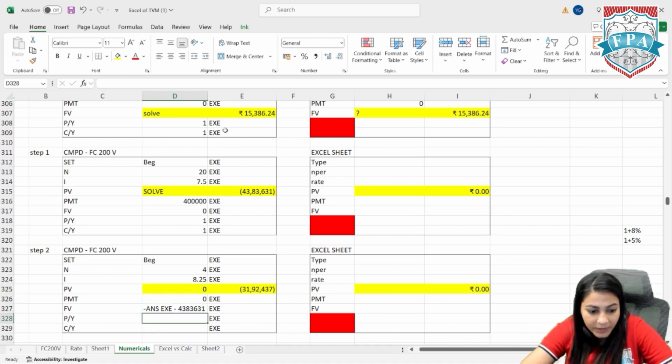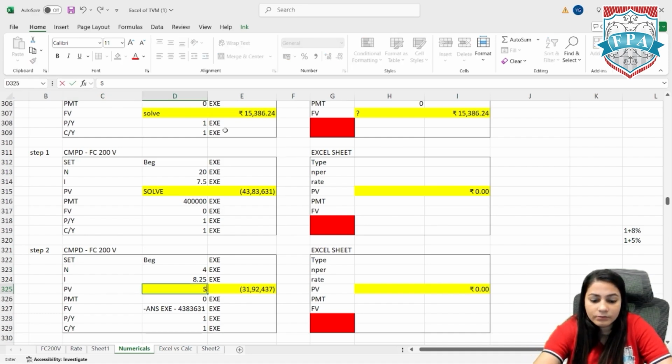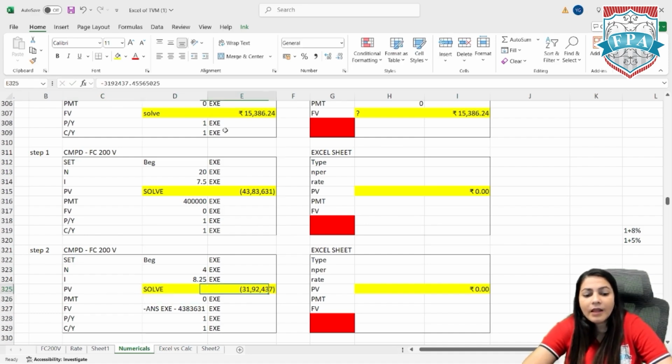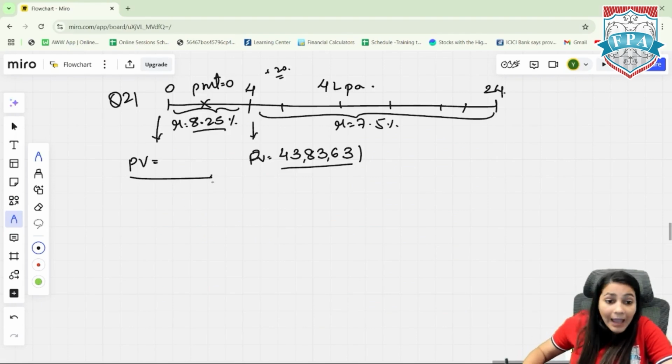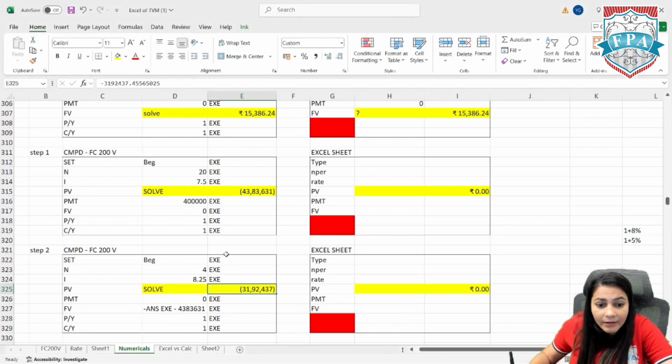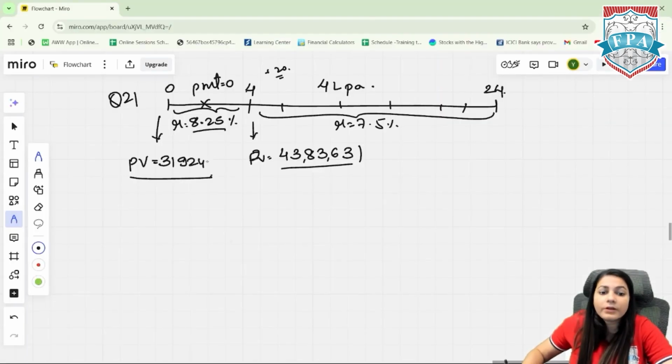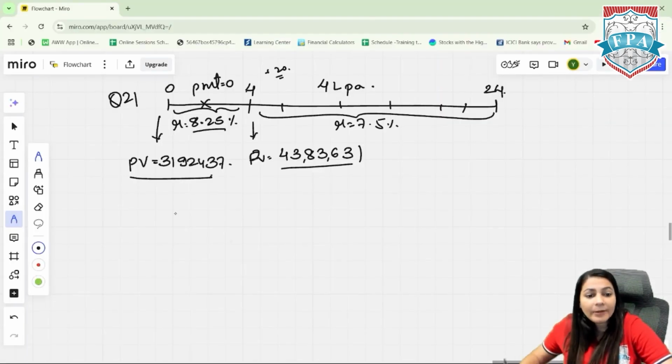Now go to PV and click on the button solve. The answer that you should get is 31,92,437. So the actual present value is 31,92,437. That means at 0 I should be investing 31,92,000 for 4 years at 8.25%.